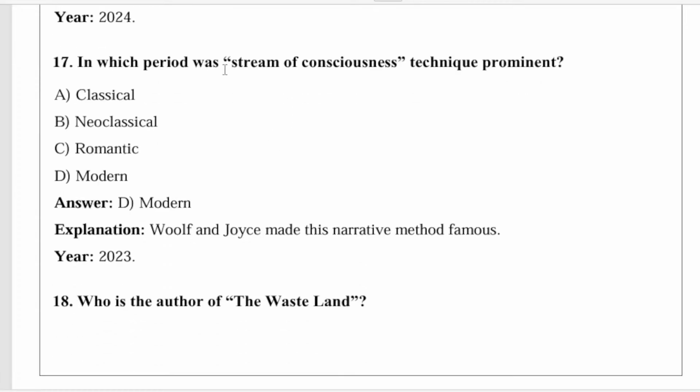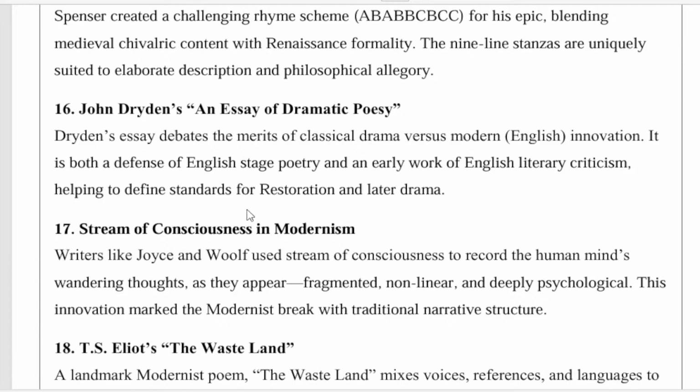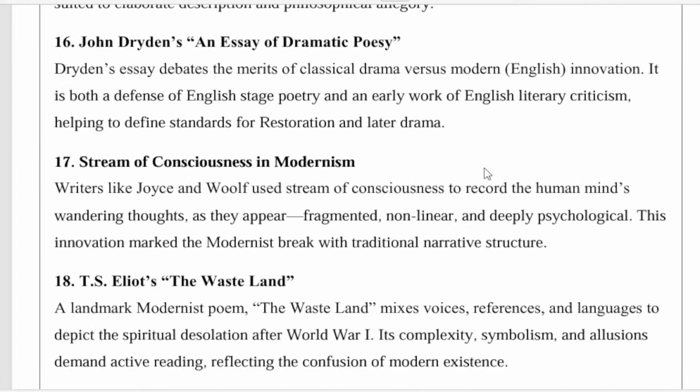Next, in which period was the stream of consciousness technique prominent? It was prominent in the modern period. So Woolf and Joyce made this narrative method famous. So what is the meaning of stream of consciousness? Now we will discuss. Writers like James Joyce and Virginia Woolf used stream of consciousness to record the human mind's wandering thoughts as they appear: fragmented, non-linear, and deeply psychological. This innovation marked the modernist break with traditional narrative structure.